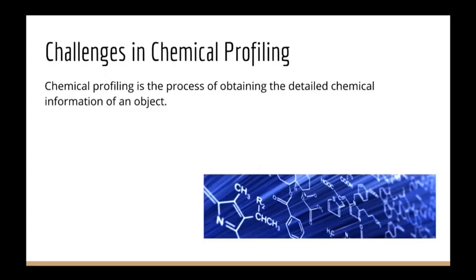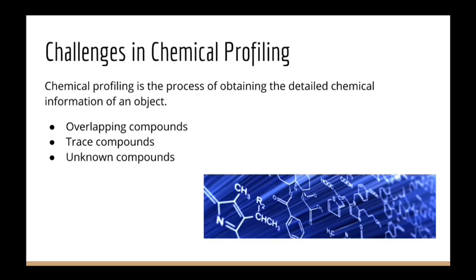Now, I will talk about the challenges commonly faced in chemical profiling. Number 1 is the overlapping compounds in the total ion chromatogram, also known as TIC. As compounds that elute at similar retention times will usually overlap each other. Number 2, the trace compounds. Together with number 3, unknown compounds, they are normally overshadowed by the other major compounds or background noise, thus making them hard to be found and detected.